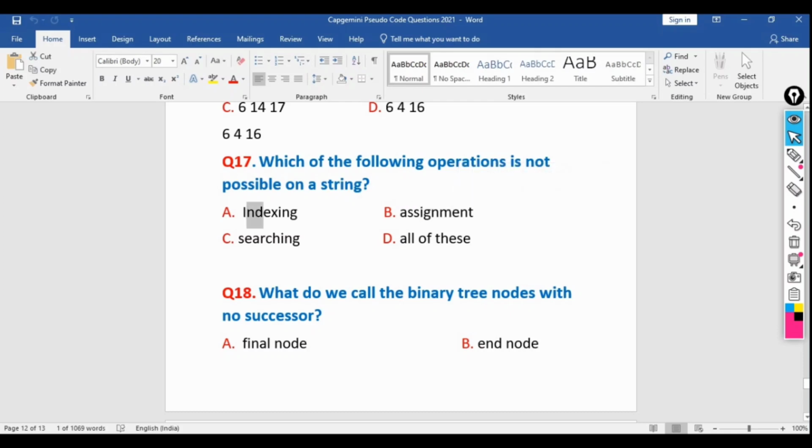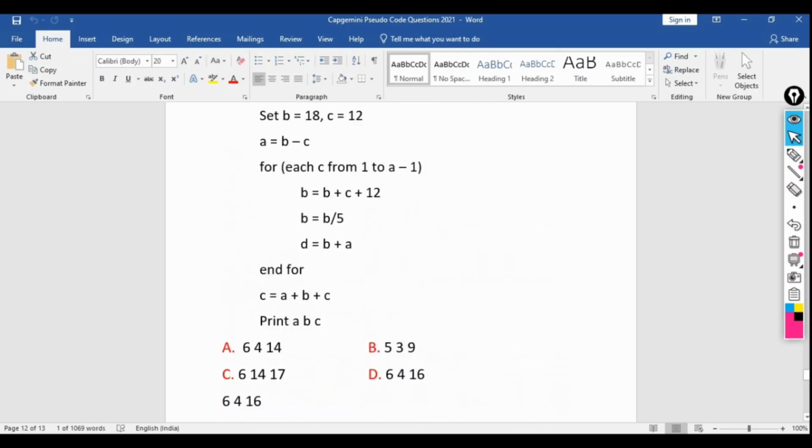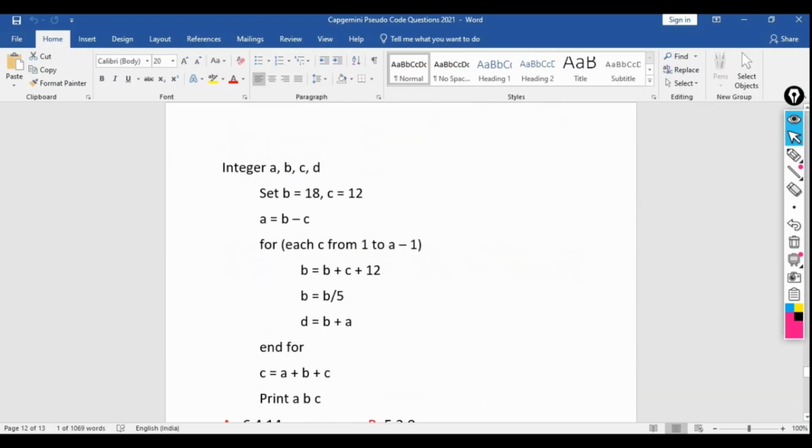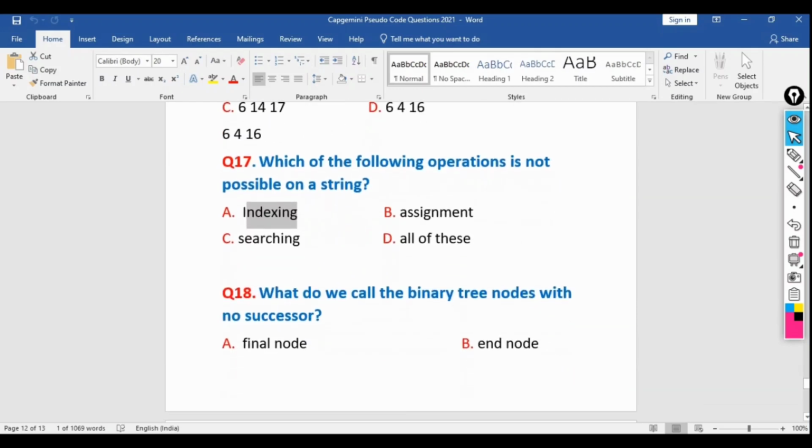You can do the indexing, like a of 0, a of 3, a of 4, or string s of 0, s of 1, s of 5, s of 6, we can find, but we cannot do the assignment operation. Previously, in our previous question, we discussed one of the assignment questions for the helpful techniques, where we need to replace by a. So we cannot do the assignment operation.